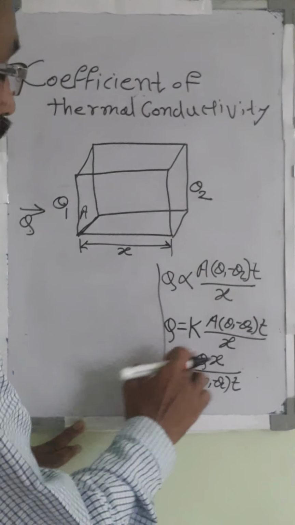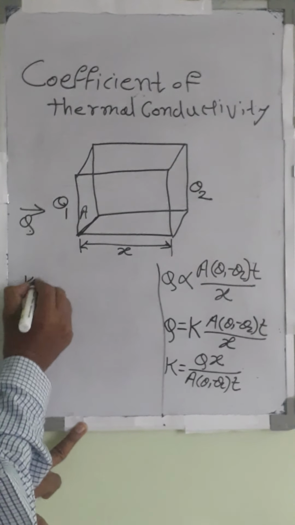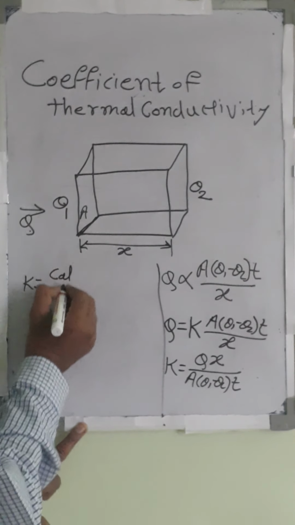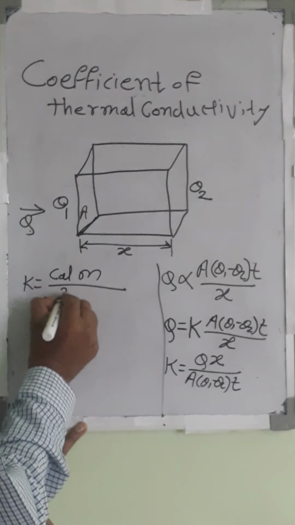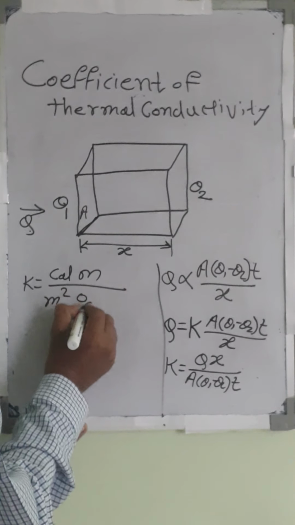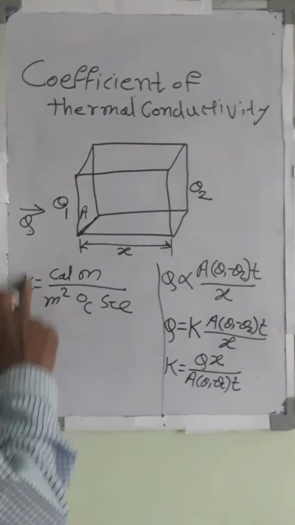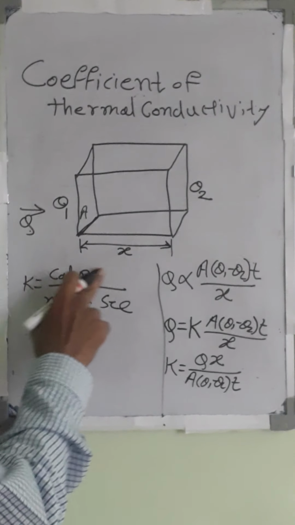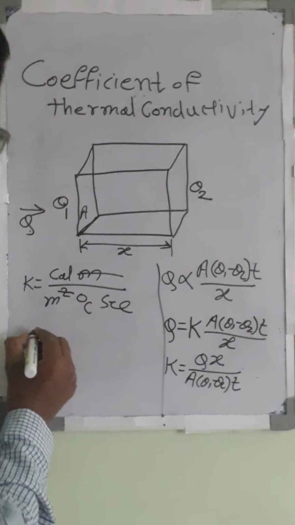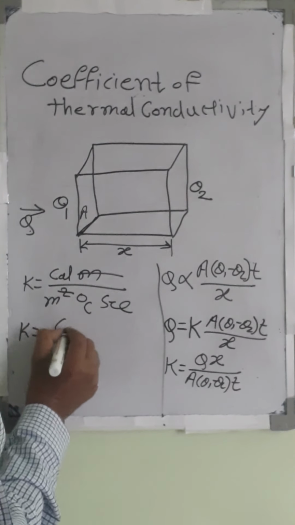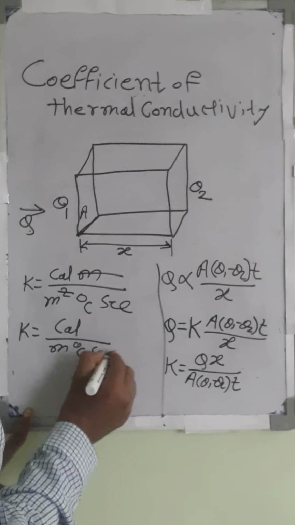So K is equal to Qx upon A theta 1 minus theta 2 into T. Therefore K is equal to Q in calorie or kilocalorie, distance in meter, divided by area in meter square, temperature difference in degree centigrade, and time in second. So the unit of coefficient of thermal conductivity is calorie meter upon meter square degree centigrade second. Meter square gets cancelled, and K is equal to calorie or kilocalorie per meter degree centigrade second.